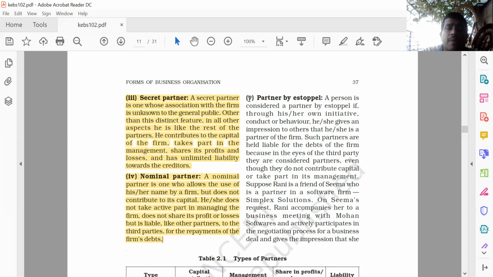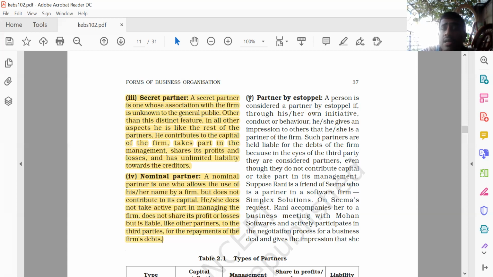So what is that? A person is considered to be a partner by Estoppel if through his or her own initiative, conduct or behavior, he or she gives the impression to others that he or she is a partner of the firm.